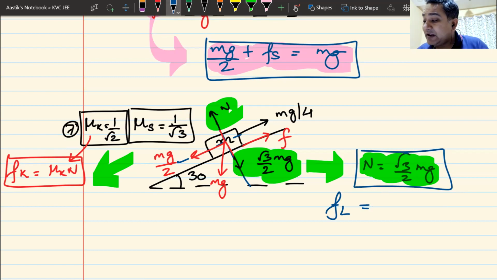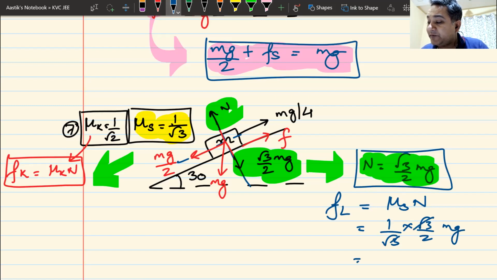The value of FL is fixed. It is mu s multiplied by N. Mu s is given as 1 by root 3, so 1 by root 3 multiplied by root 3 by 2 mg. I get the value of limiting friction as mg by 2.